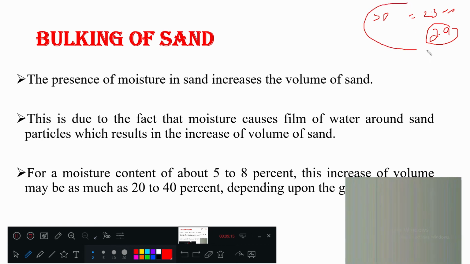Now that experiment is same for coarser aggregate also. So we have seen two experiments in fine aggregate. What are those two experiments in fine aggregate? One is sieve analysis and another one is specific gravity. Two experiments now we have completed. These two are there for coarse aggregate also. The procedure is same only.